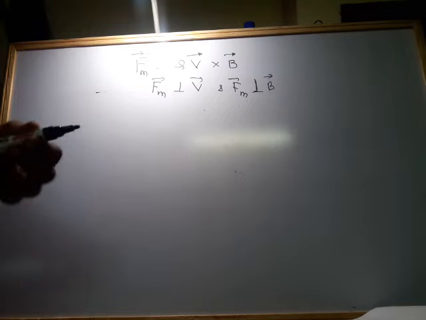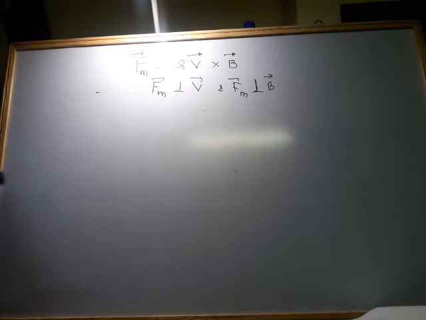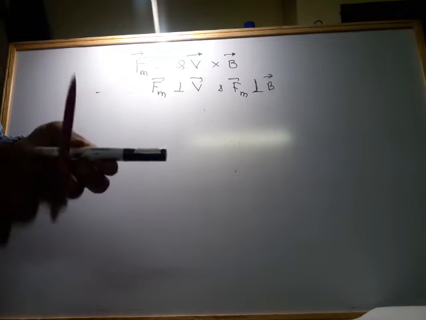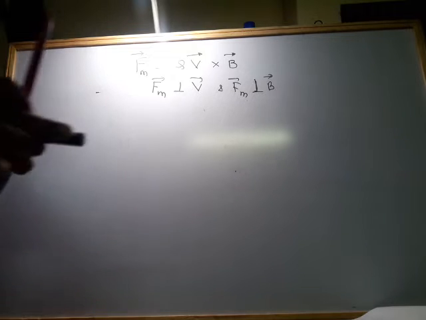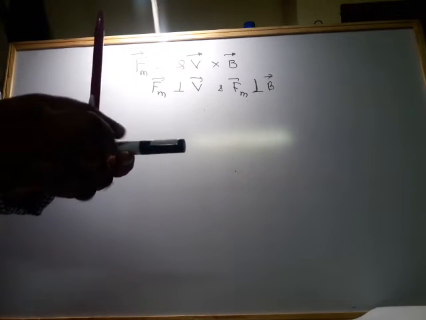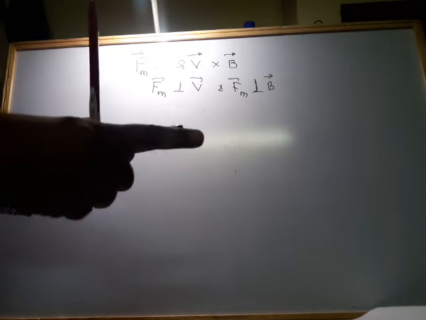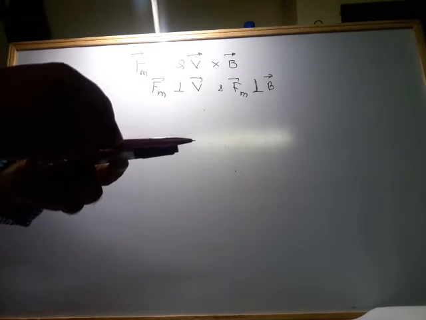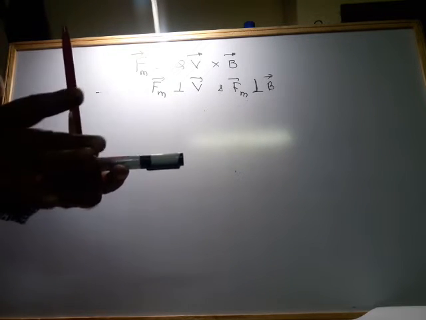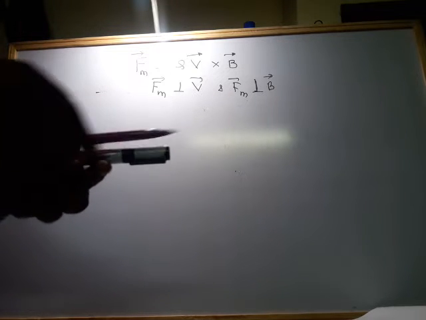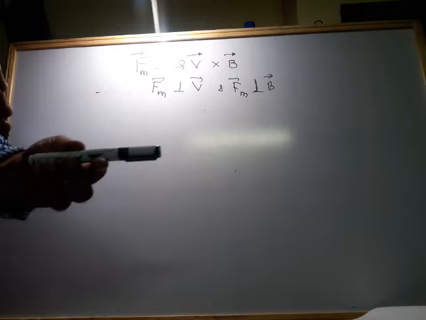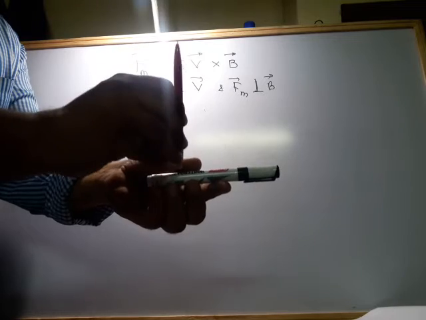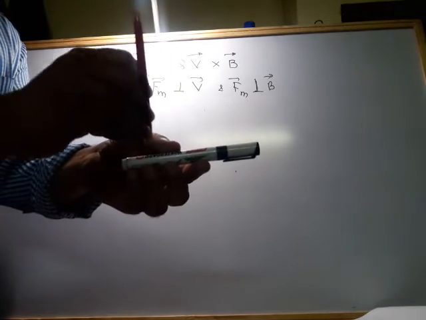What is the meaning of this? Say a charged particle is moving like this, and the force exerted on this charged particle in a magnetic field is acting perpendicular. The charged particle is having velocity here, and the force is acting in this direction. Then what is the component of force along the motion of the charged particle? It is 90°, so the component of force will be 0. So there is no force in this direction. This charged particle is moving with constant speed, with the force always perpendicular. The magnetic force is perpendicular to the motion of the charged particle.